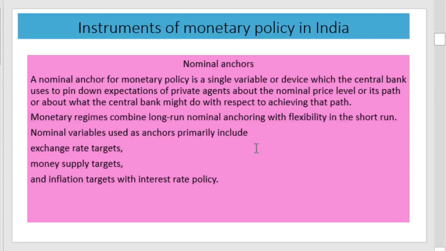A nominal anchor for monetary policy is a single variable or device which the central bank uses to pin down the expectations of private agents about the nominal price level or its path, or about what the central bank might do with respect to achieving that path. That is, there will be objectives of the monetary policy, and the single variable used for achieving that objective is simply termed the nominal anchor.